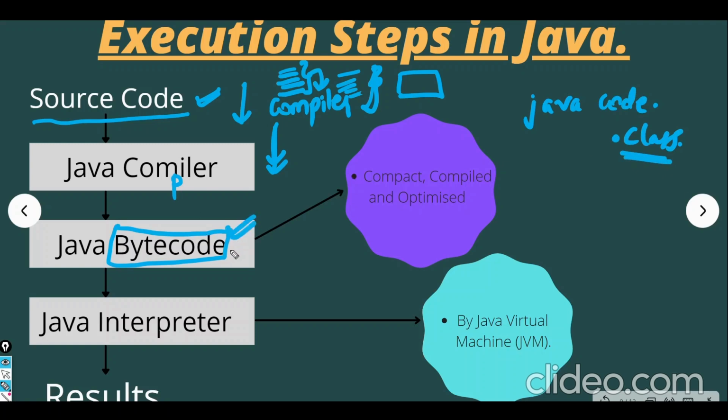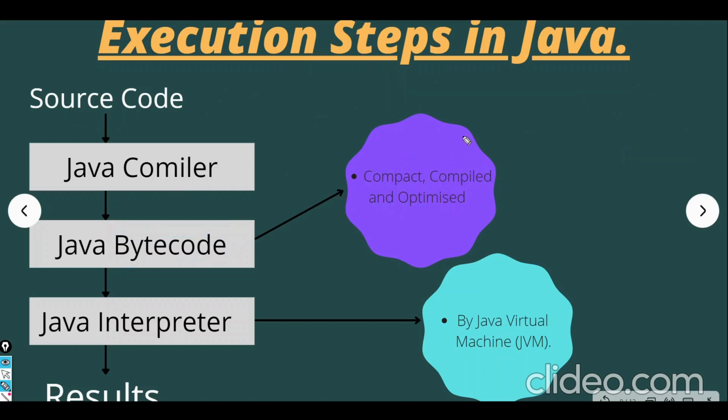So what is the need of Java bytecode, right? First of all, it is compiled by the compiler and optimized. Now the code has been converted to bytecode by the compiler, and this bytecode is small.